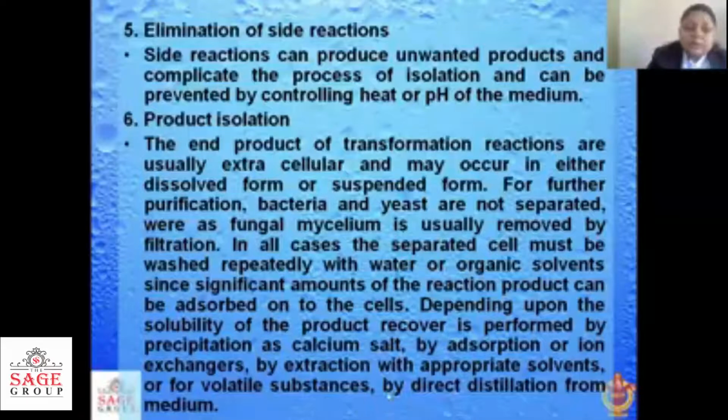So there are a number of methods by which we can separate the product from the medium. They can be precipitated, adsorbed, extracted by appropriate solvents, or, for a volatile substance, distilled. These are the various methods by which we can isolate the product.